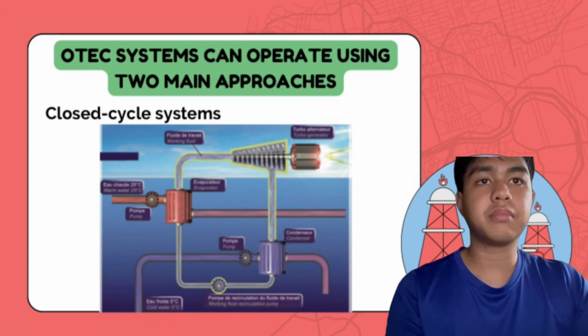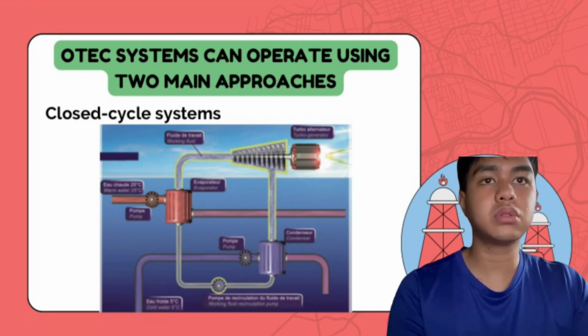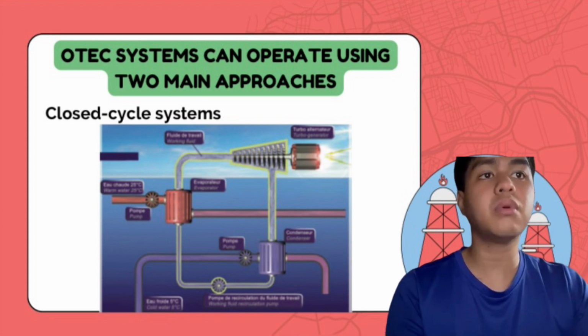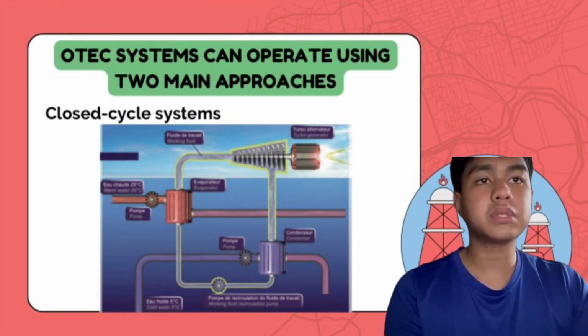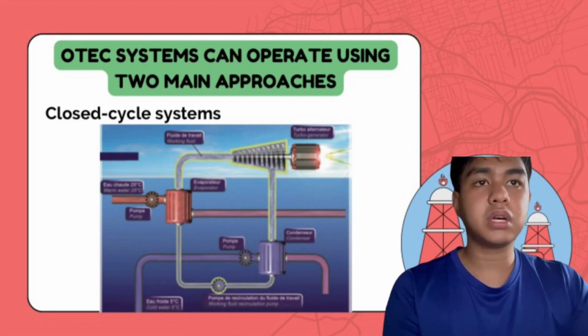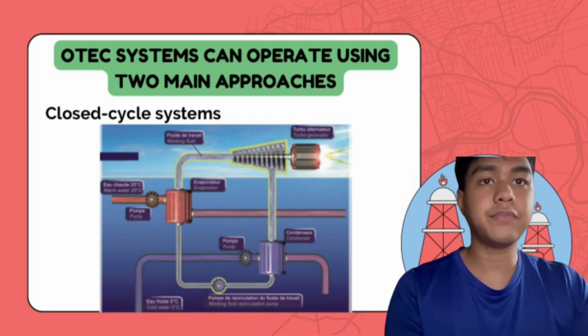Closed cycle system. Surface water, at the higher temperature, is used to provide heat to a working fluid with a low boiling temperature, hence providing high vapor pressure. Most commonly, ammonia is used as a working fluid, although propylene and refrigerants have also been studied. The vapor drives a generator that produces electricity. The working fluid vapor is condensed by the cold water from the deep ocean and pumped back in a closed system.